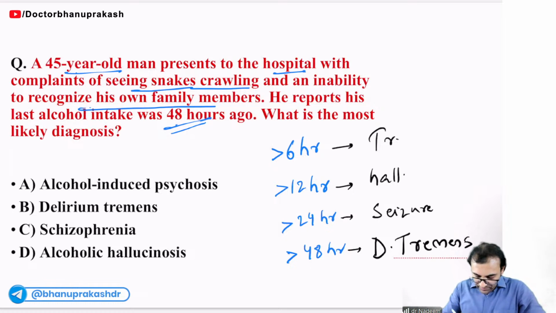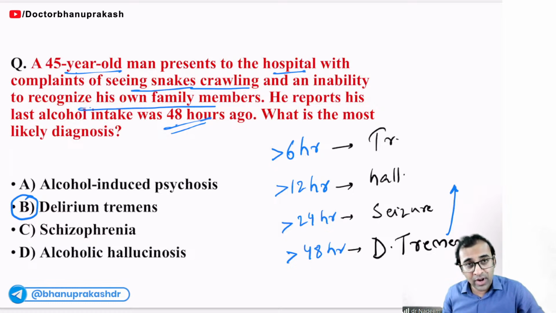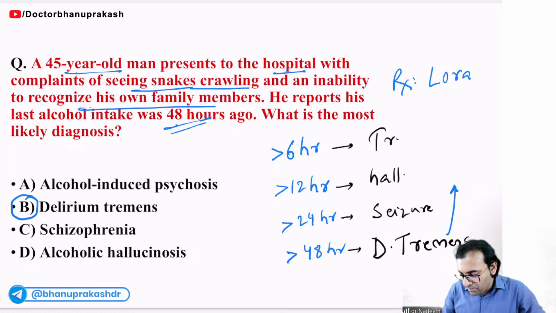Okay, fine. I hope you have marked it correct, because it was an easy question. Delirium tremens is an emergency. If you do not treat on time, mortality rate will be 20%. So how to treat delirium tremens? You have to give injection of benzodiazepine, lorazepam, with vitamin B1.